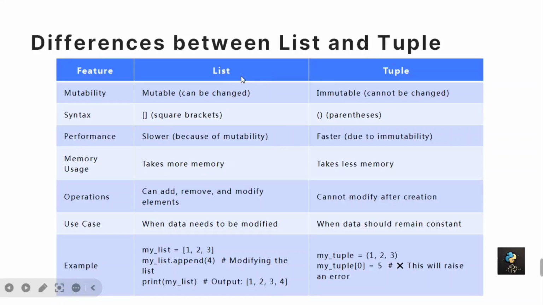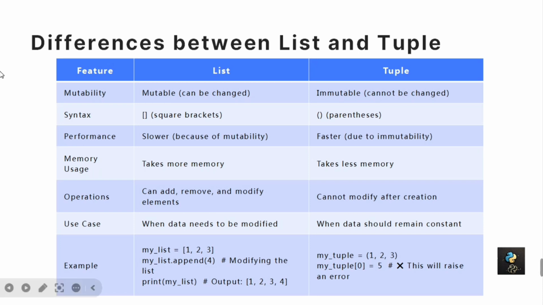What is the main difference between list and tuple? The first difference is that a list is a mutable data structure in Python and a tuple is an immutable data structure in Python. This means once the list is created, we can change the elements of the list. But once the tuple is created, we cannot change any elements because of its immutable nature.